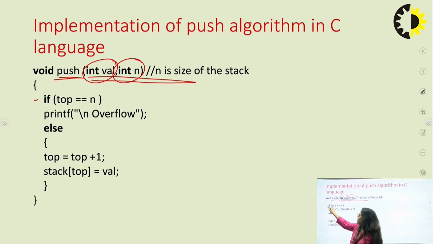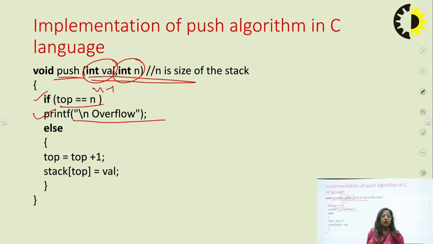First, check if top equal to n. If you take indexing from 1 to n, then top equal to n. But if you want to take indexing from 0, then you take n minus 1. Got it? If your top value is equal to n, for example 5, then this condition will occur: overflow. Otherwise, you have space in your stack, so you can easily insert your number and top is incremented by 1.